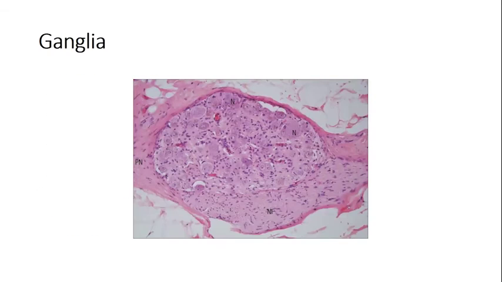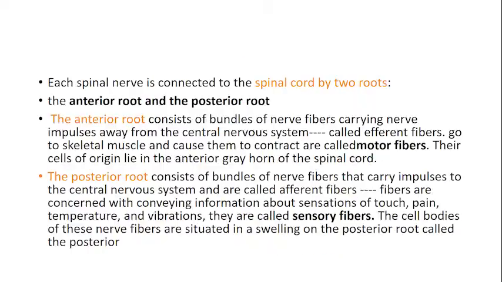Now, how is the formation of the spinal nerves? Each spinal nerve is connected to the spinal cord by two roots, the anterior root and the posterior root, which are further formed by rootlets, smaller divisions. The anterior root consists of bundles of nerve fibers carrying impulses away, because the anterior horn of the spinal cord is your motor horn. So efferent fibers, the motor fibers, are going to be there.